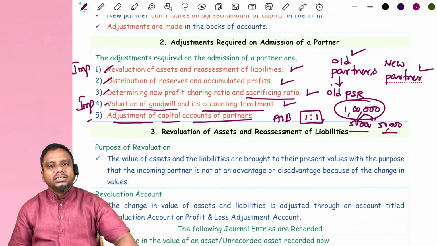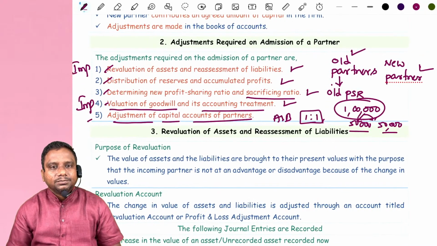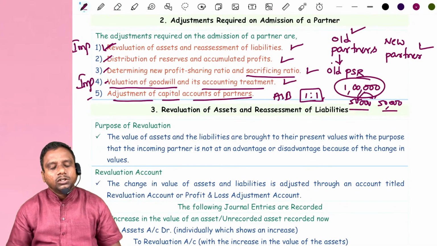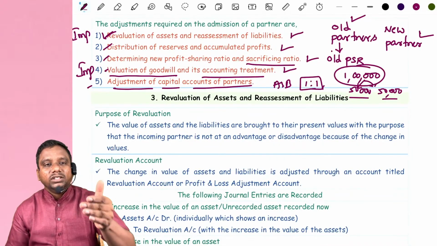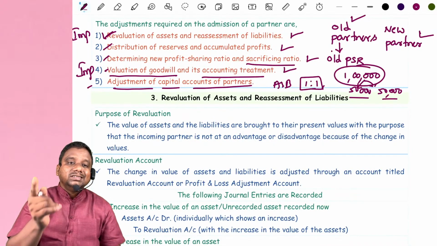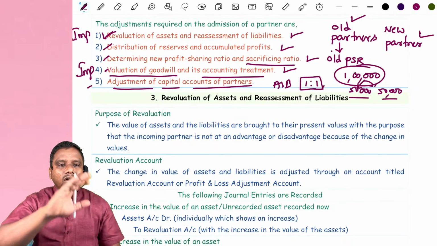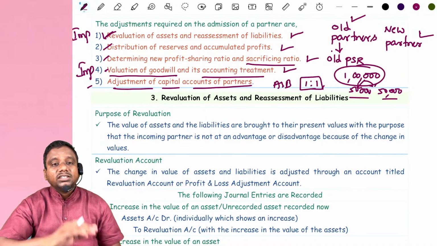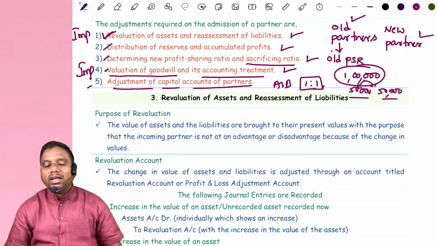If you can solve like this, the admission of partner problem is completed. Look at the first one, revaluation of assets and liabilities. What we do is create a new account called revaluation account. Revaluation account is of the nature of a nominal account. It is debited with all decrease in the value of assets and increase in the value of liabilities. It is credited with all increase in the value of assets and decrease in the value of liabilities.